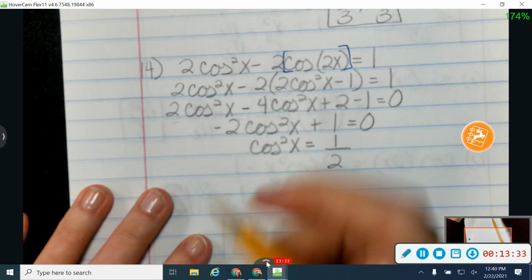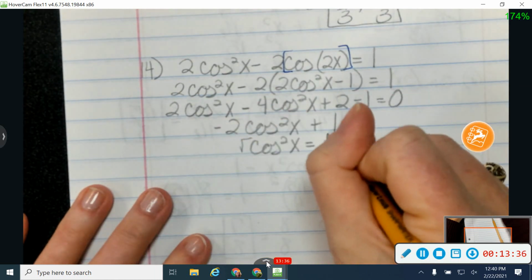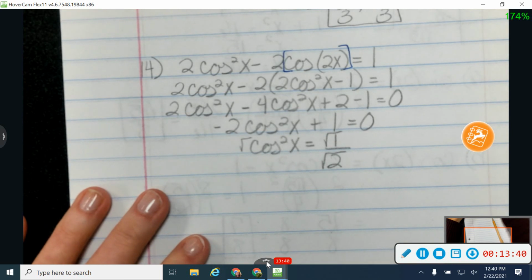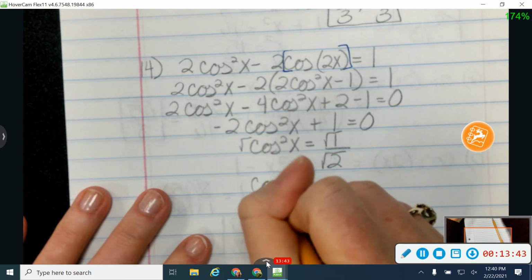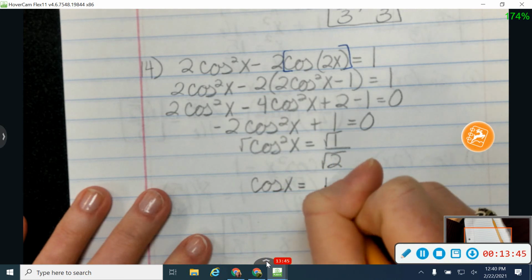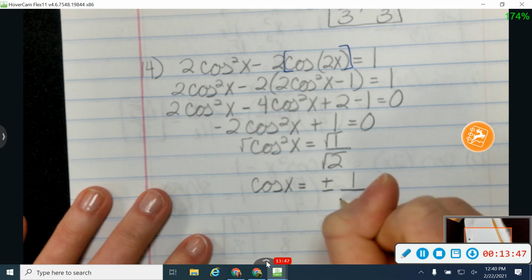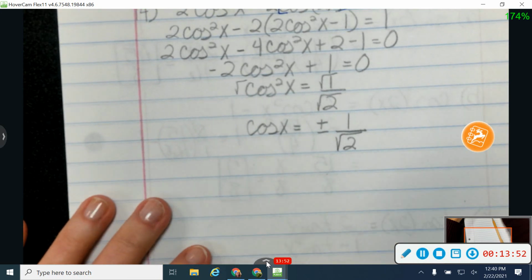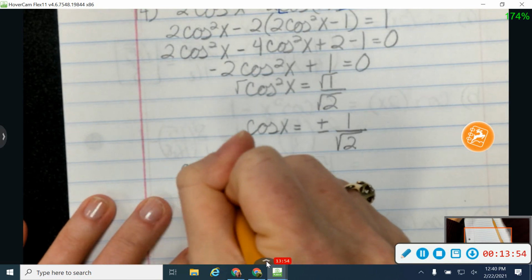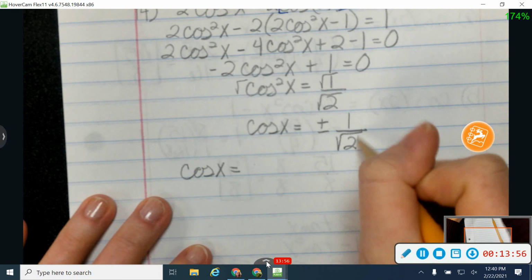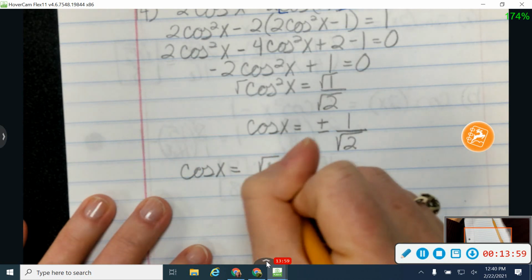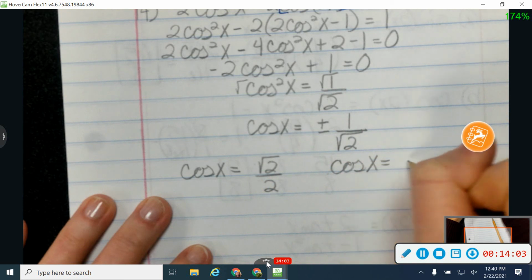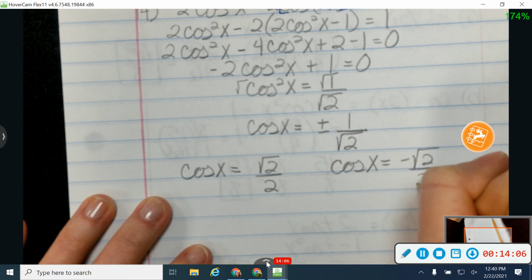And then to get cosine by itself, I'm going to take the square root of both sides. And when I do that, be careful, I'm going to have a square root on both the top and the bottom, and I'm going to need my plus or minus. So what I start off with is that cosine is equal to plus or minus 1 over the square root of 2. Okay, so I'm going to split that up into cosine being equal to, and I'm going to rationalize this denominator, so that will be the positive square root of 2 over 2, and it will be negative square root of 2 over 2.